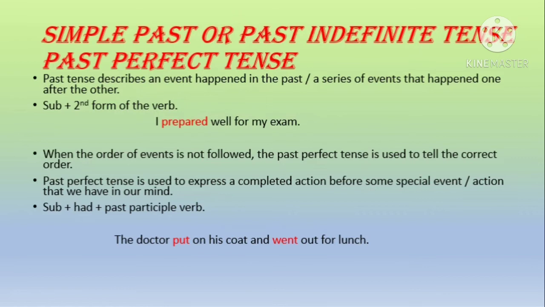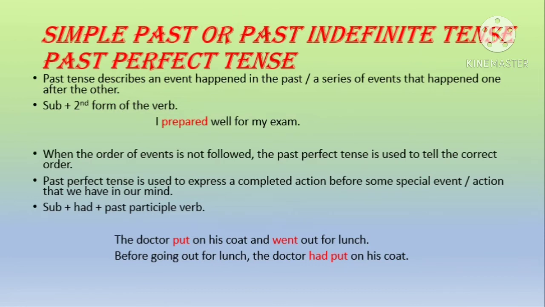For example, the doctor put on his coat and went out for lunch. This is a compound sentence and both the verbs are in past forms. And how do you rewrite the sentence? The first action is he put on his coat. The second action is he went out for lunch.